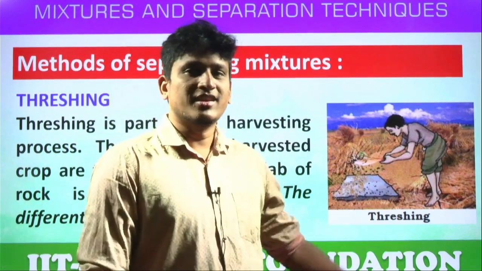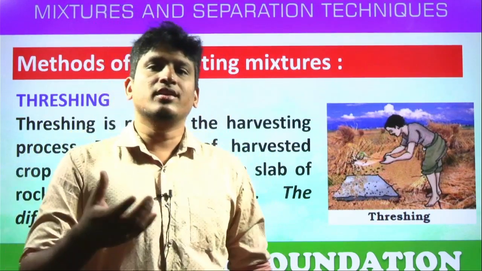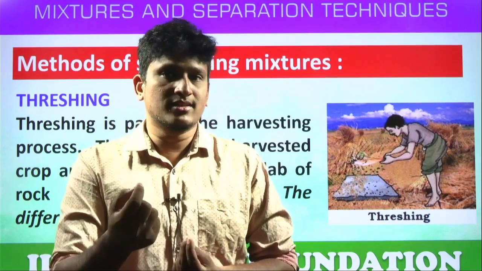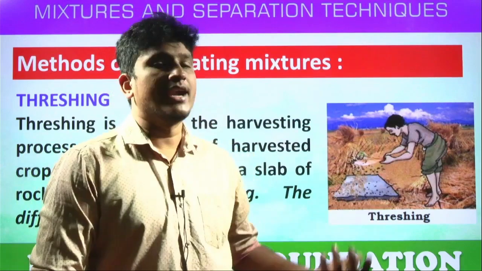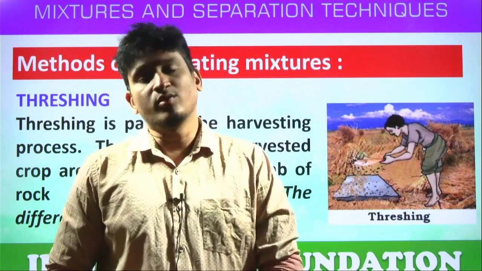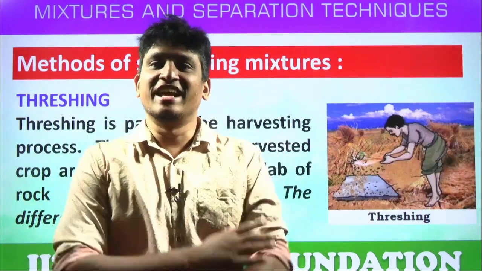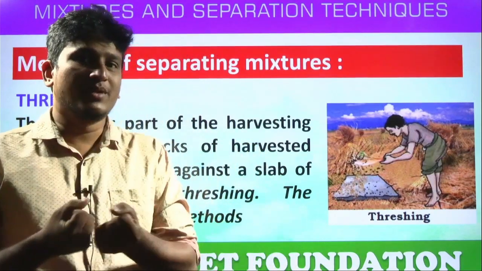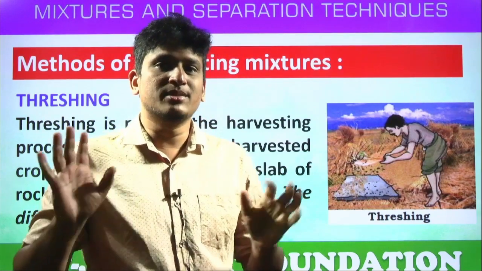Have you seen anything like this, students? In the fields, we get the crop, and this crop contains the seeds, grains, yes or no? That is called a stalk. That dried off plant is called a stalk. We want to separate all the seeds. How to separate? By hand picking. Can you hand pick across whole acres? No. Then how to do it? Simply by taking the dried plant and hitting it on a slab. What will happen, students? All these grains will be separated or not?